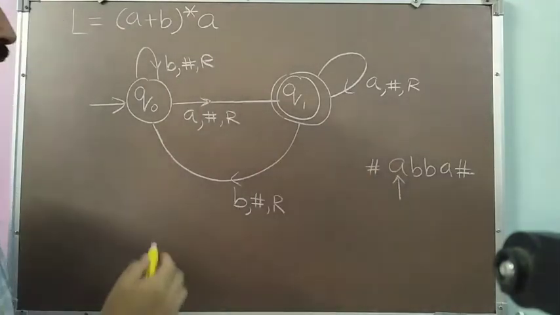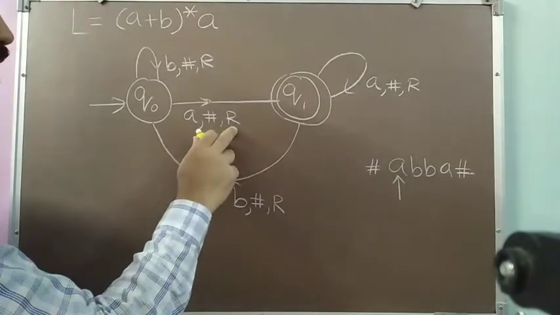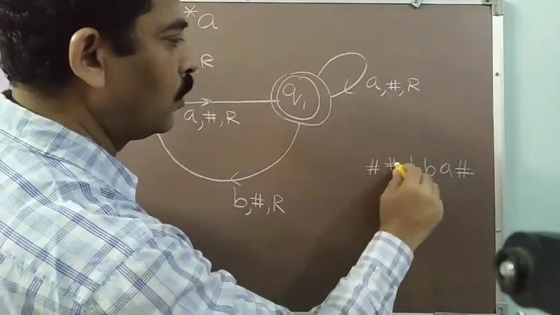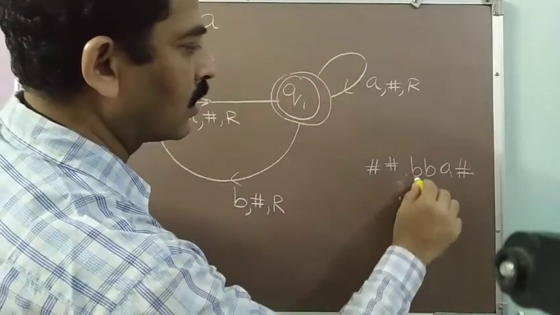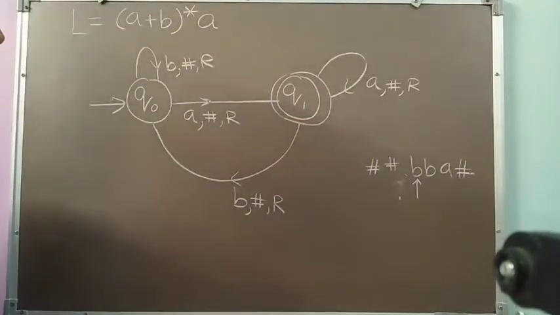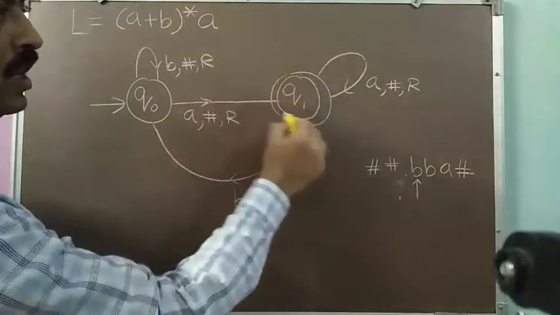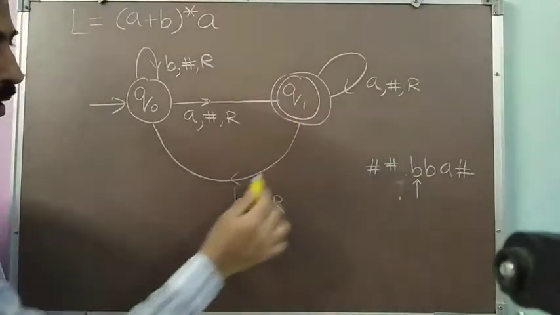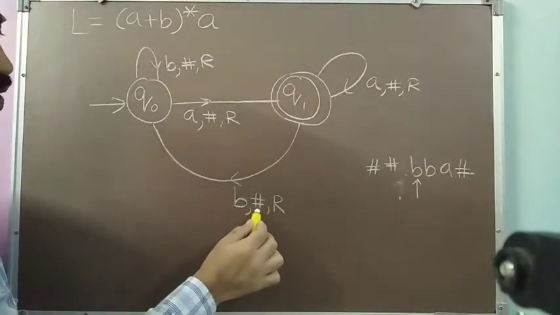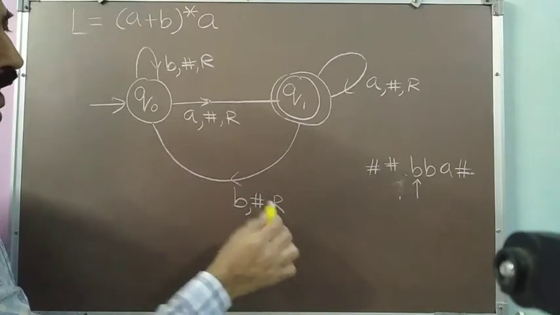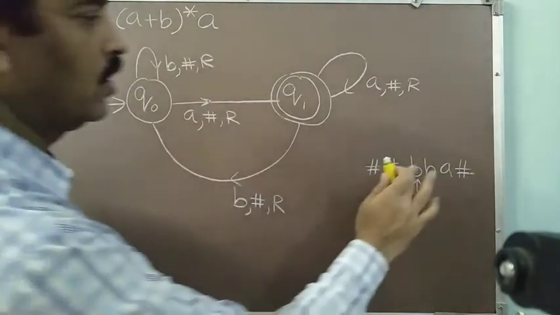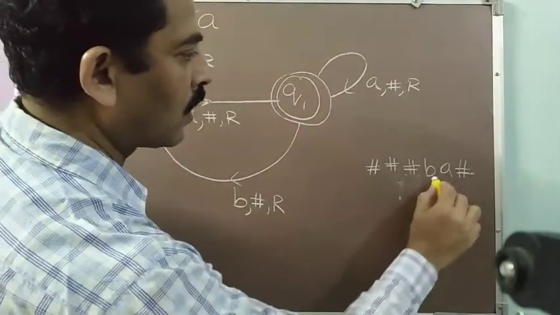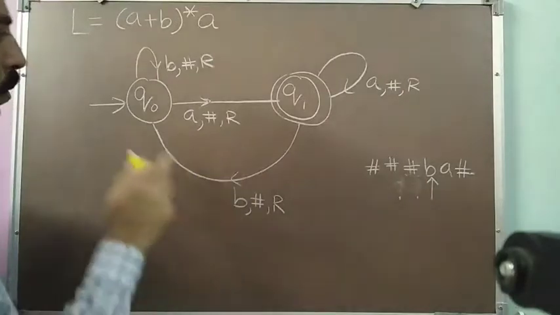So on reading A, I will mark a blank here and move in the right direction. So I will come to the next symbol in my string, and I have changed to the state Q1. Now I am in the Q1 state reading a B. So Q1 on B, I should mark a blank here, move in the right direction, and move to the Q0 state.